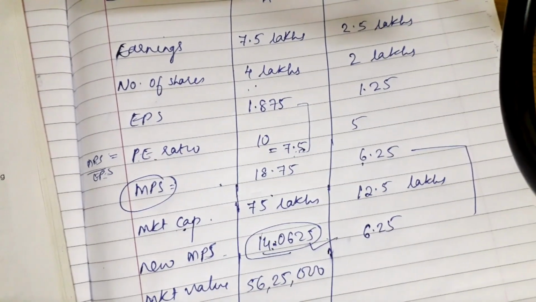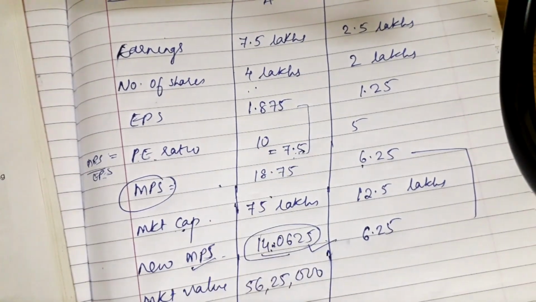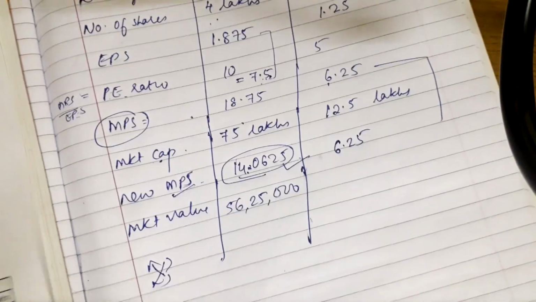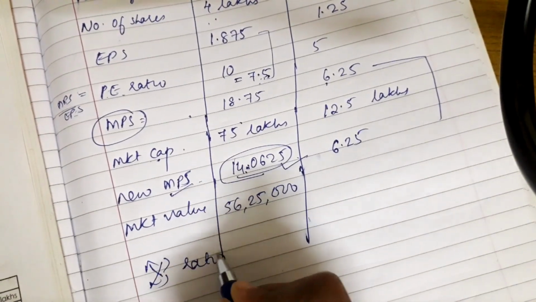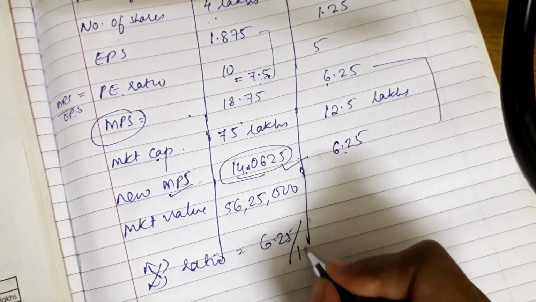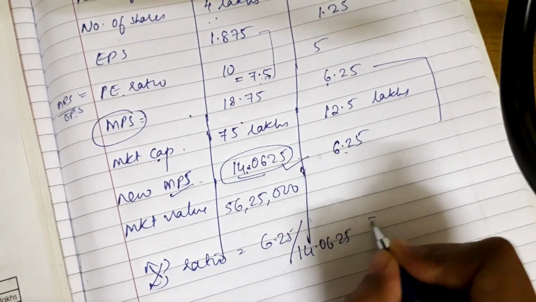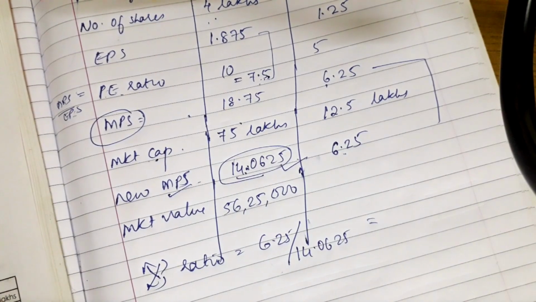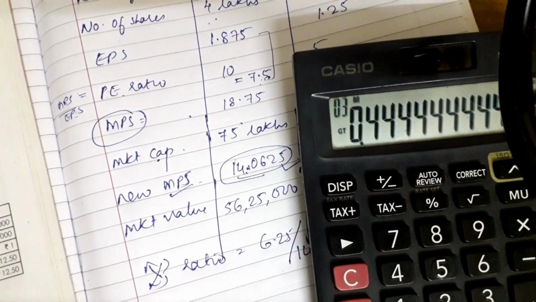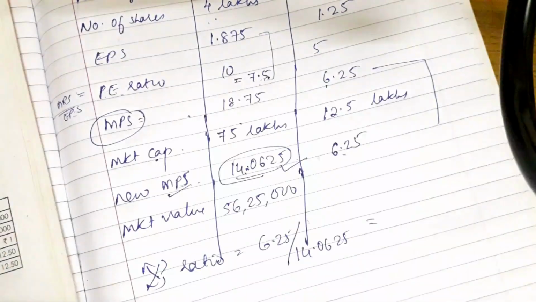They are asking to find it taking the revised MPS value. So the exchange ratio will be 6.25 divided by the new MPS. So the answer is 0.44.